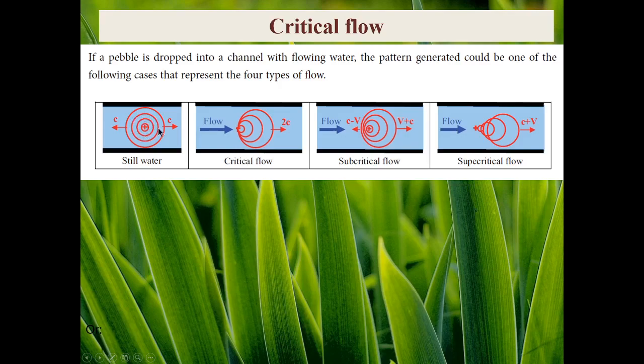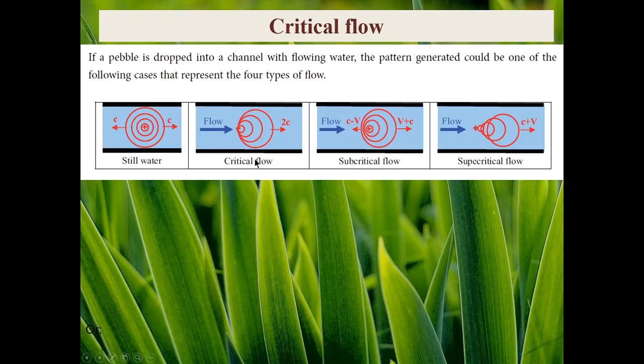The waves will start to create and move all around the pebble. And we know that the celerity of the wave is c, therefore there is no resistance in terms of motion of the flow within the channel. Therefore, these waves can easily propagate at any side with the average velocity of c, equal to the celerity of the wave.